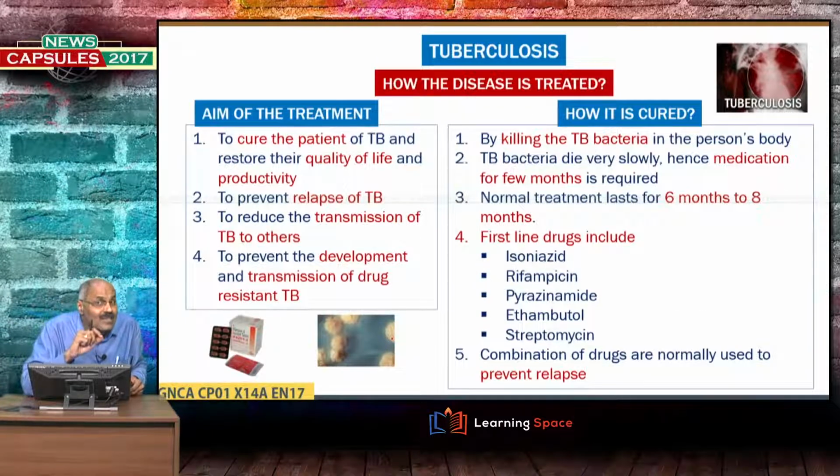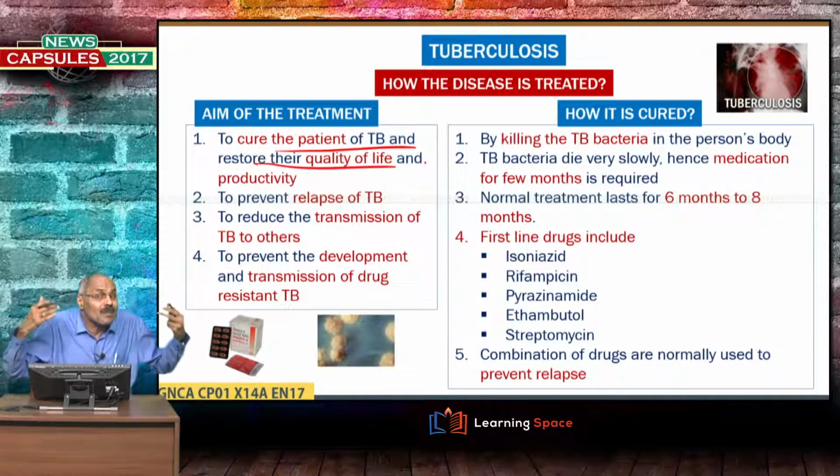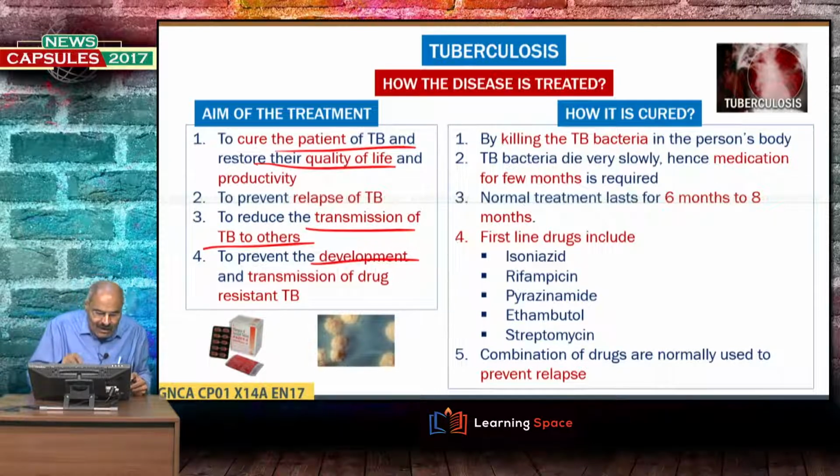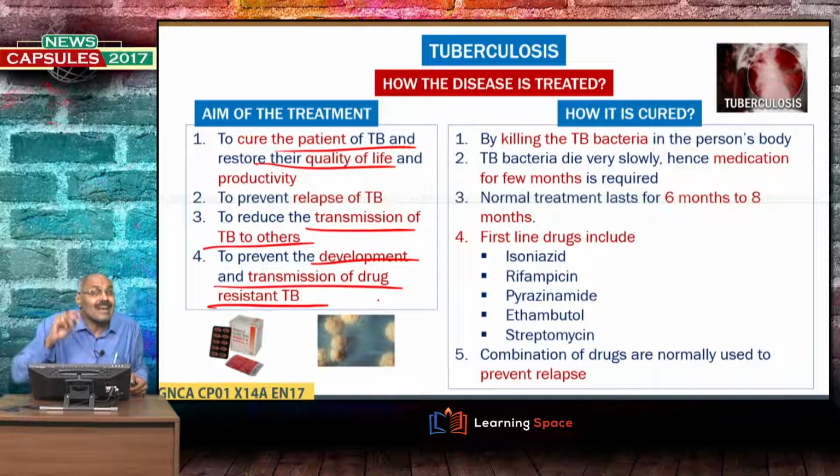Then, aim of the treatment, I have given here: to cure the patient of TB, to restore their quality of life, and at the same time, relapse of TB must be prevented, and to reduce the transmission of TB to others, and to prevent the development and transmission of drug resistant TB, right?